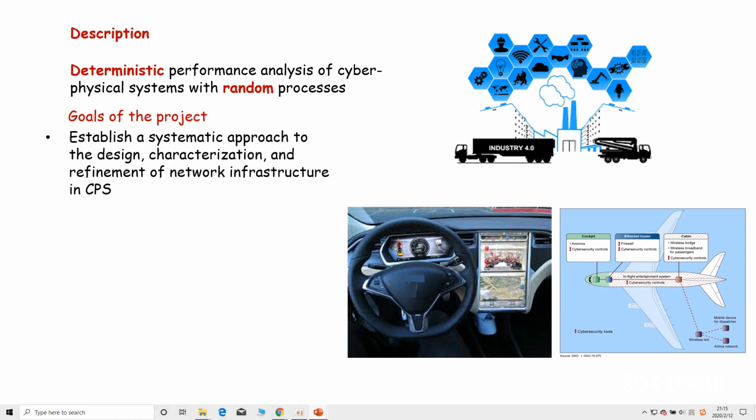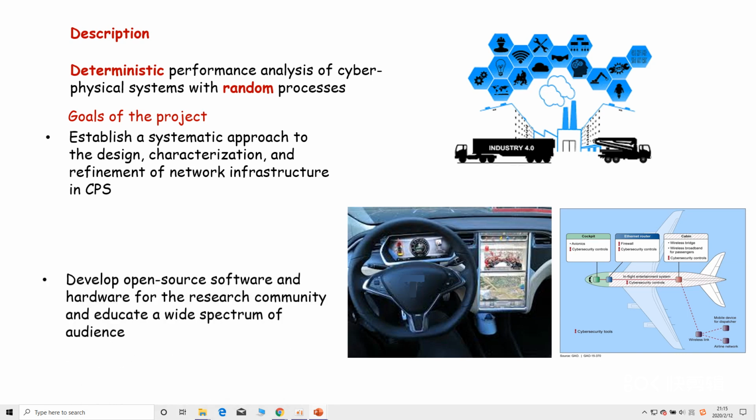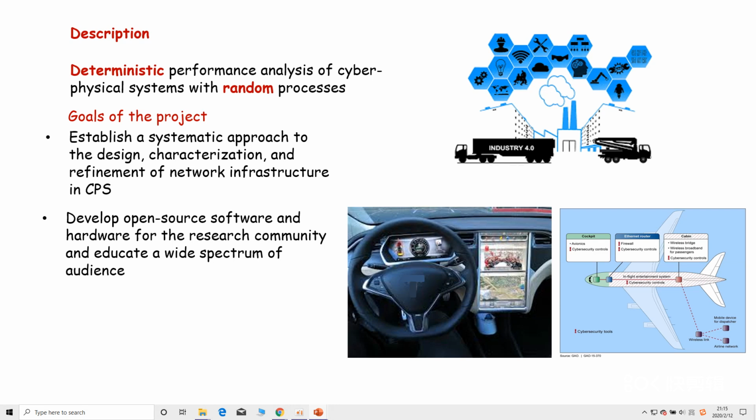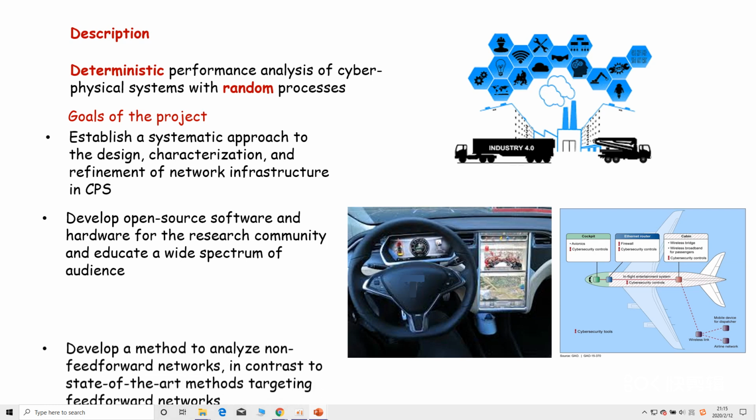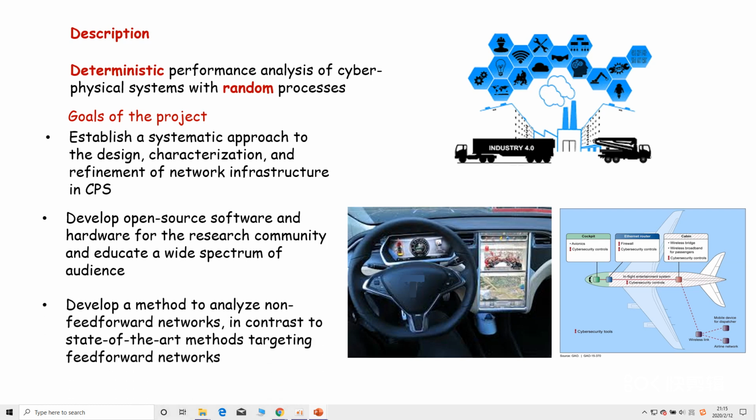The aim of our project is to establish a systematic way to design, characterize, and refine the network infrastructure in CPS to meet the requirements of time-critical flows. Moreover, we want to develop both software and hardware for the outer research groups. An additional aim of the project is to develop a method to analyze non-feed-forward networks, in contrast to state-of-the-art methods that target feed-forward networks. Non-feed-forward networks are networks that have cycles.